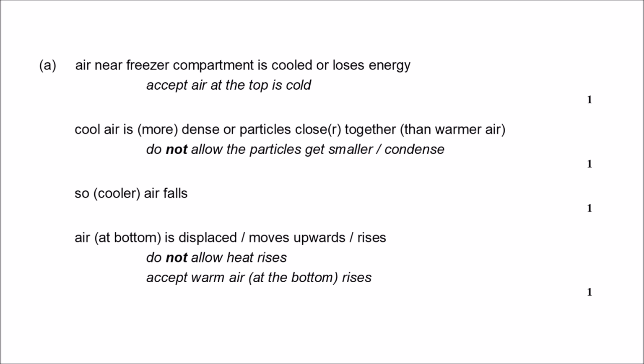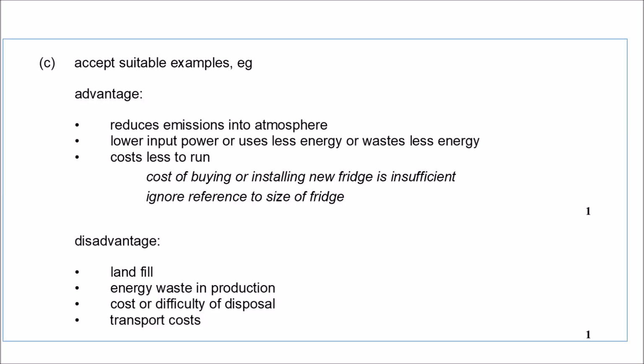So you are explaining the convection current in the fridge here by saying the hot air rises, cold air from the top sinks because it's more dense, and this continues, called a convection current. Now replacing, what are the advantages? Reduces emission into atmosphere, lower input power or uses less energy. It costs less to run. So remember, we're not talking about buying, it's just running, because more efficient, less electricity.